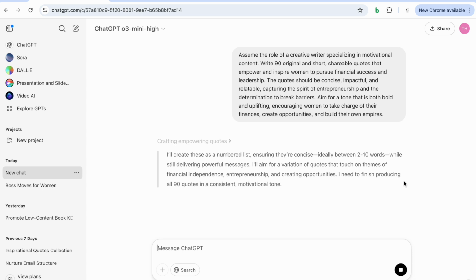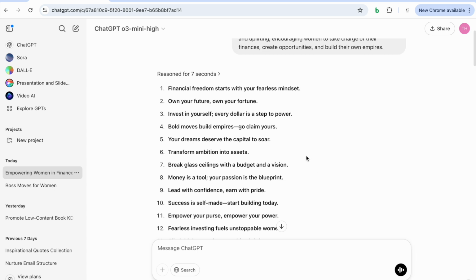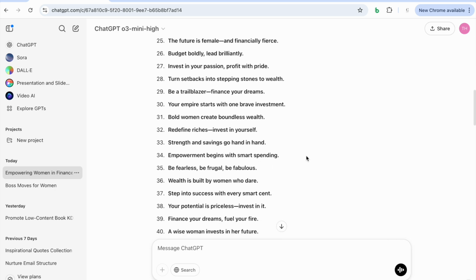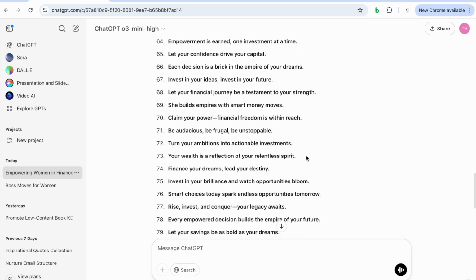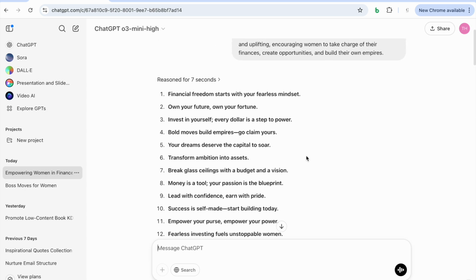Now, one thing I wanted to make sure of is that I told ChatGPT to make them short because they're just little short reels. People don't have all day to read these reels, okay? So we see that it's already come up with 90 quotes for us to use just like that. So let's read through a few of these.